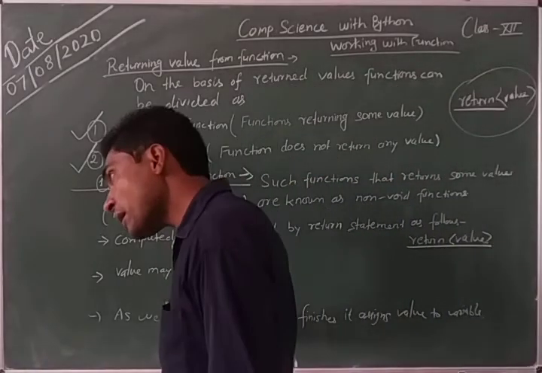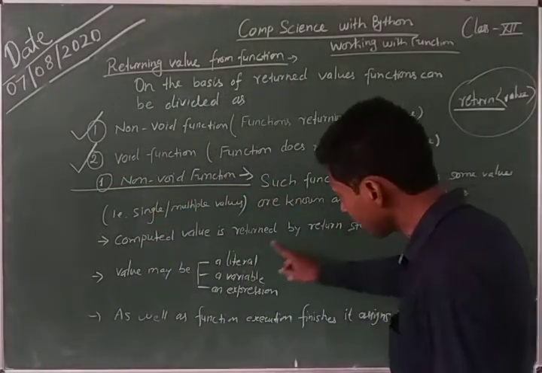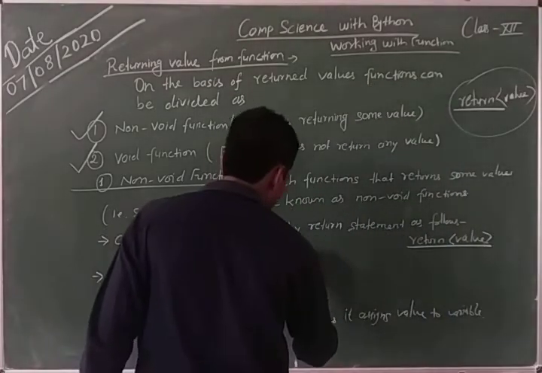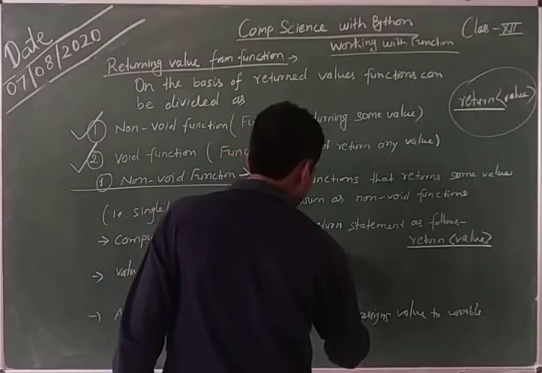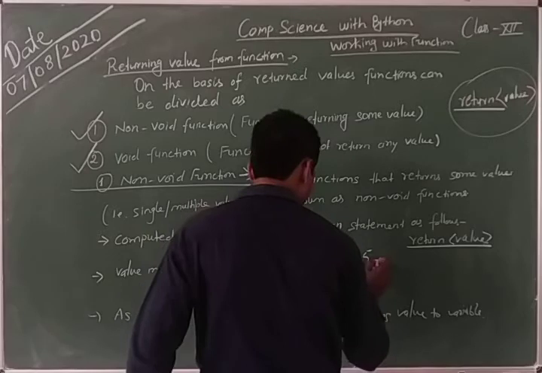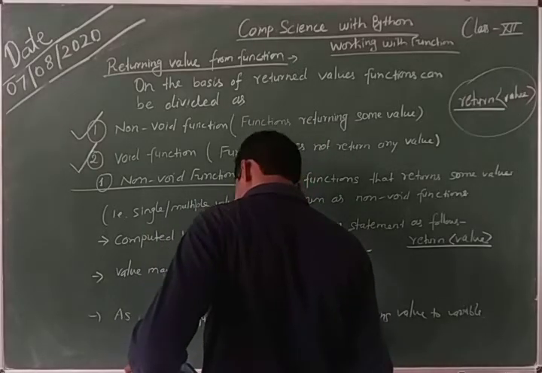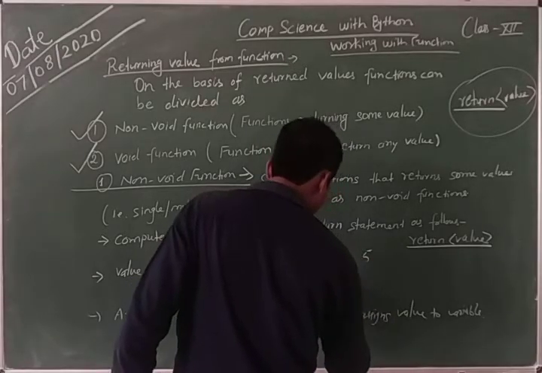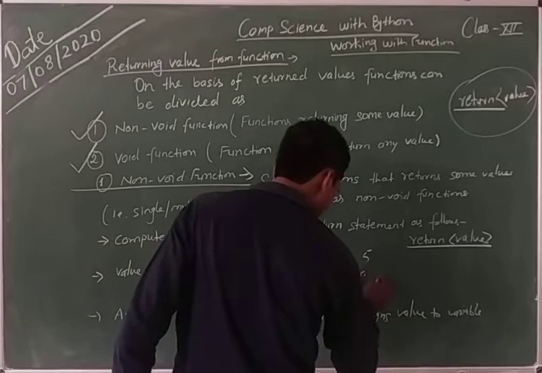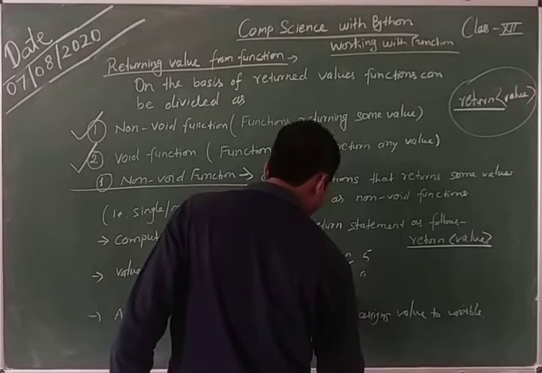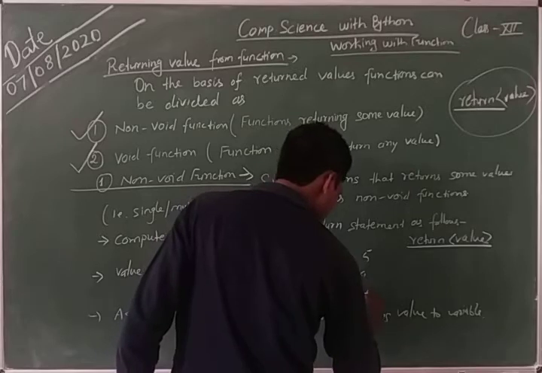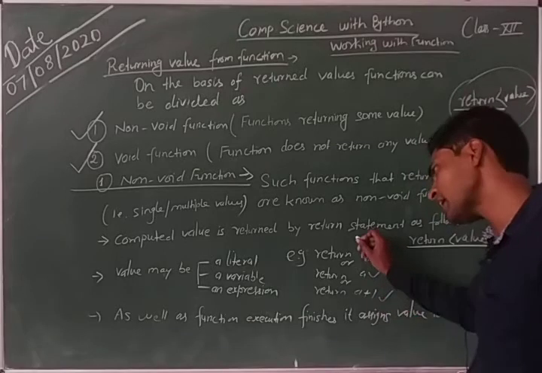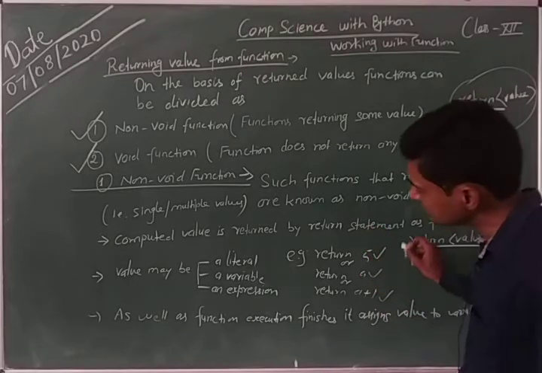Second, the returned value may be a literal, may be a variable and may be an expression. For example, return 5, or you can write return a variable, or return a plus 1. This is a literal, this is a variable and this is an expression. You can use the return statement like this, it is valid.